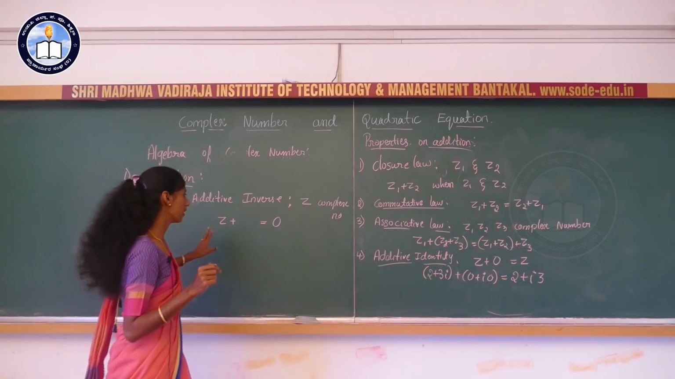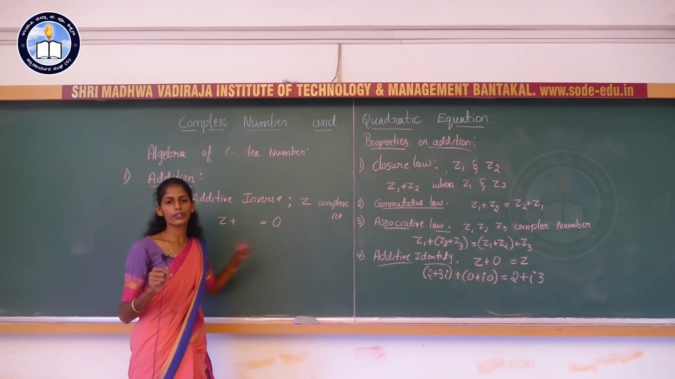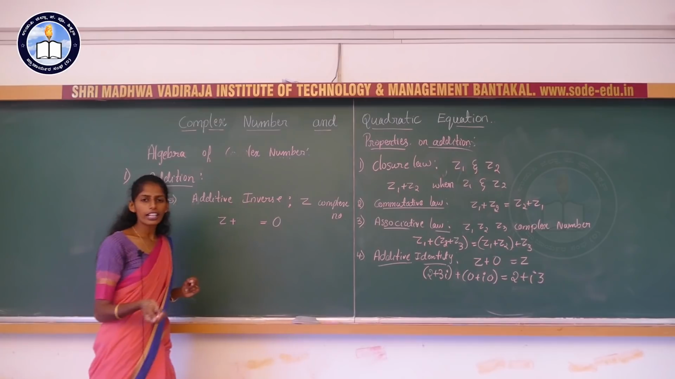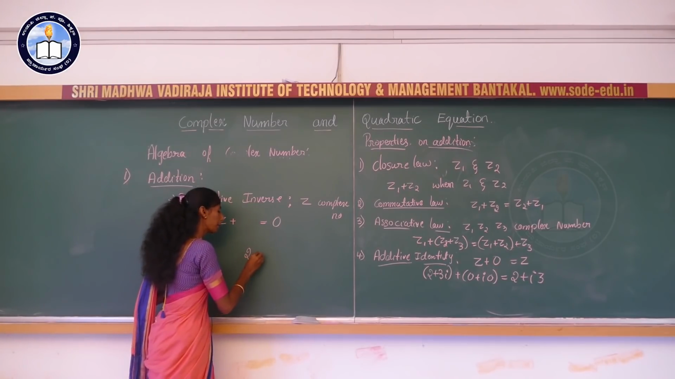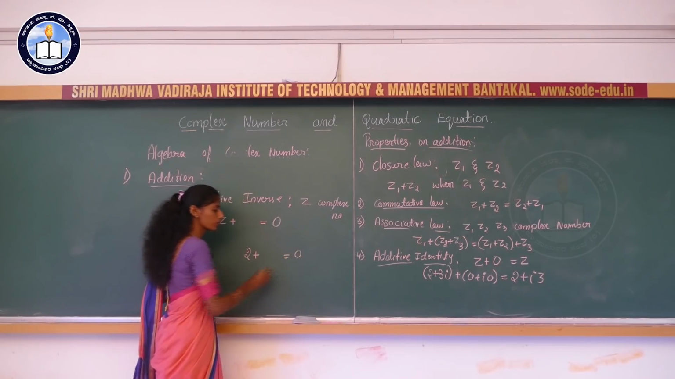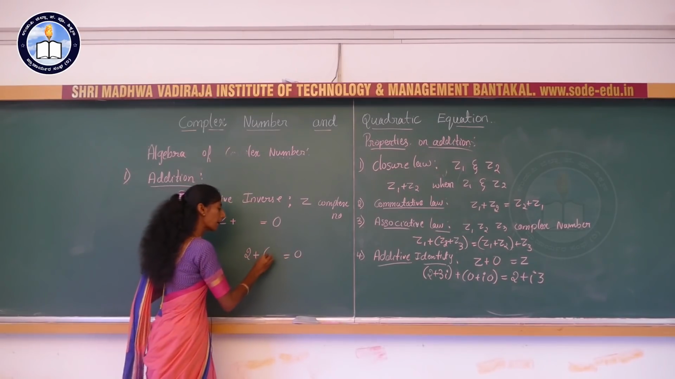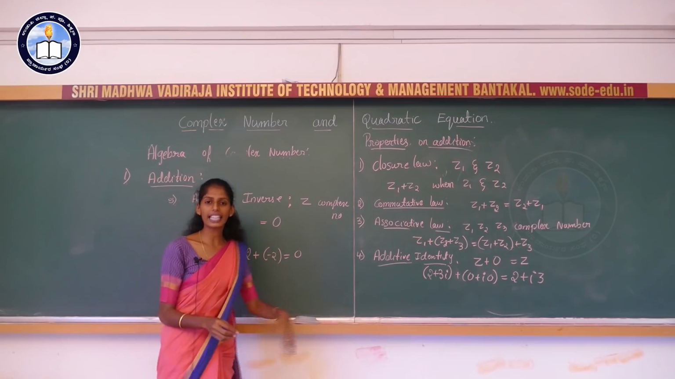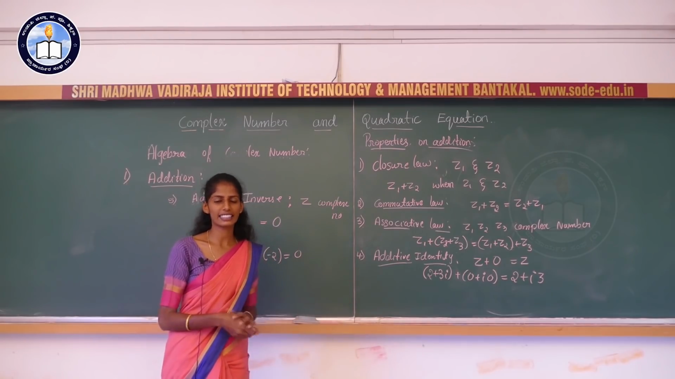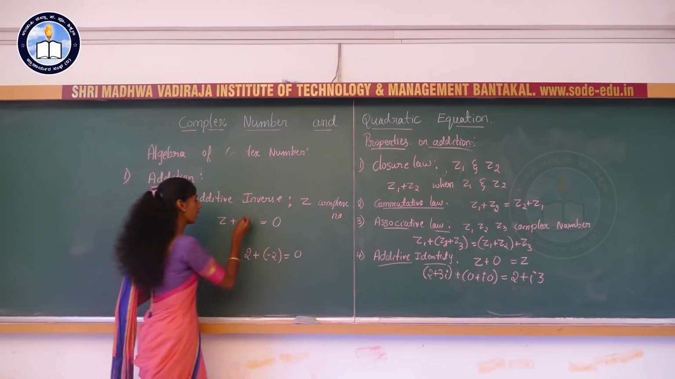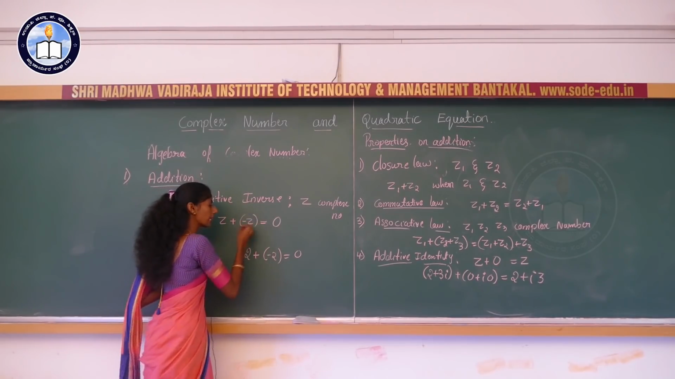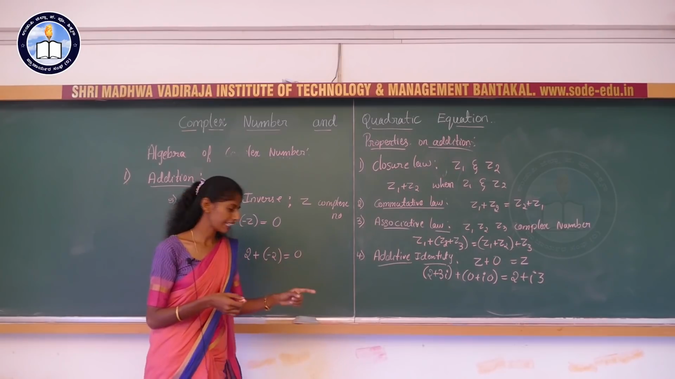So when you add some numbers, you need to get 0. After adding which number will you get 0? For example, 2 plus something has to be equal to 0. It is nothing but minus 2. When you add the negative of the number, you will get the answer 0. Similarly, if z is a complex number, minus z you need to add to get the identity.